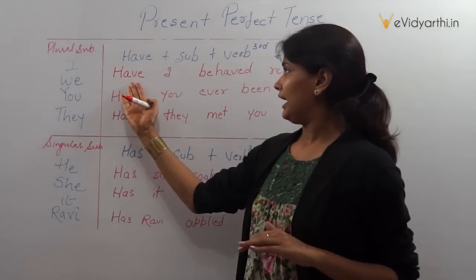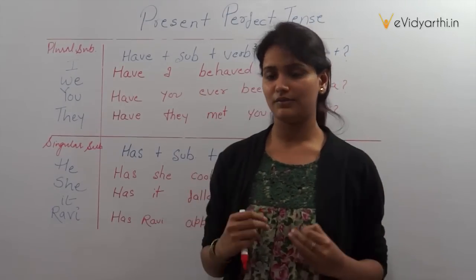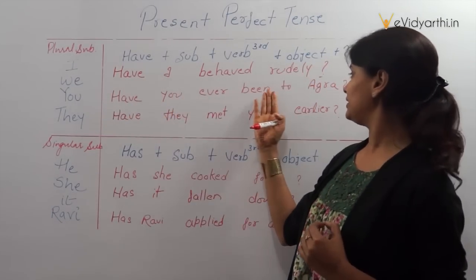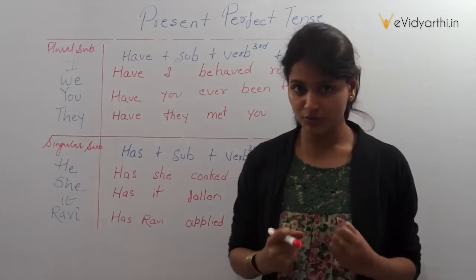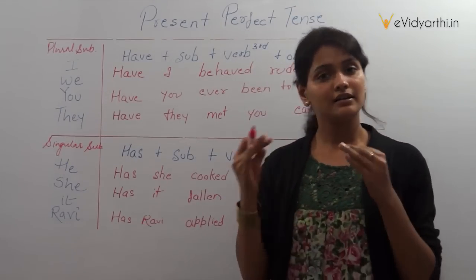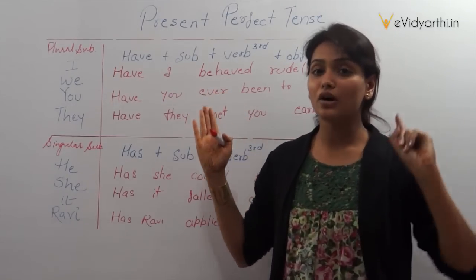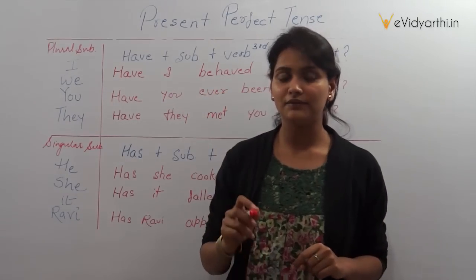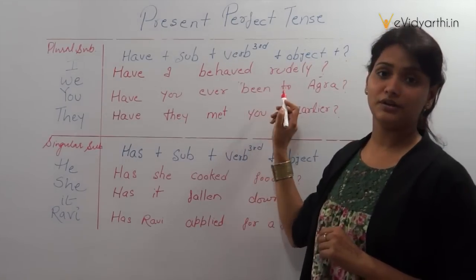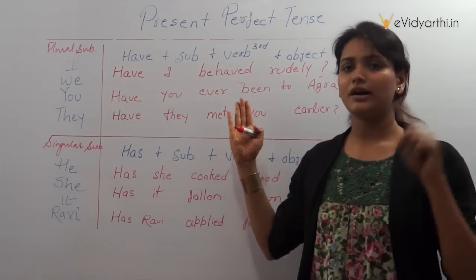Alright, have I behaved rudely? This is a question I am putting before you. Have you ever been to Agra? The question I am asking in Hindi is, क्या आप आगरा गए हैं? So in place of have you ever gone to Agra or have you ever visited Agra, I am using the beautiful verb which is used for communication. Have you ever been to Agra?